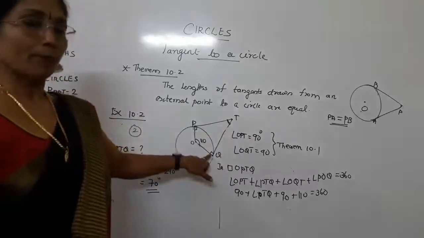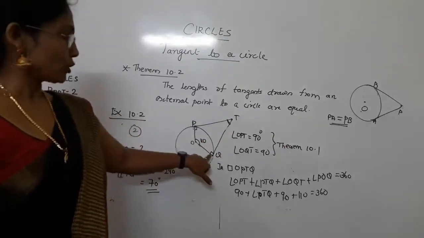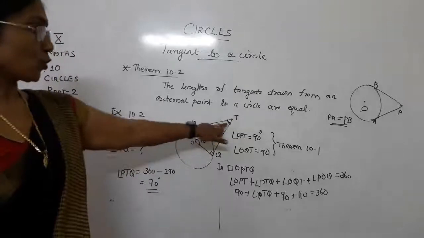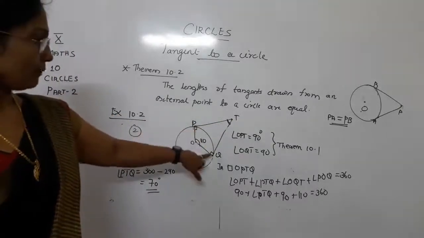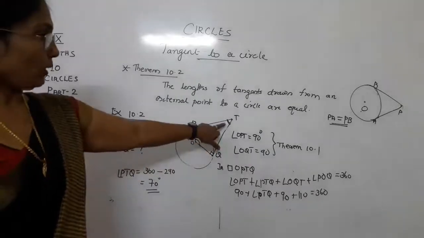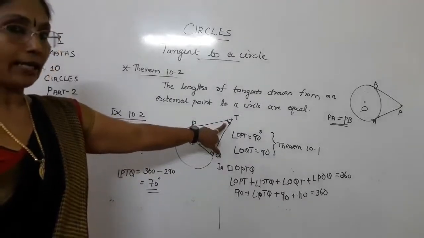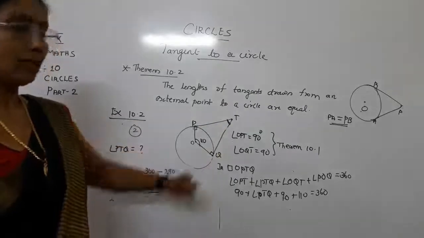Therefore, this will be perpendicular. For angle OQT is also equal to 90. So, 3 angles you already have. This is already given as 110. This one is 90. This one is 90. Now only one angle is remaining here, which is angle PTQ.